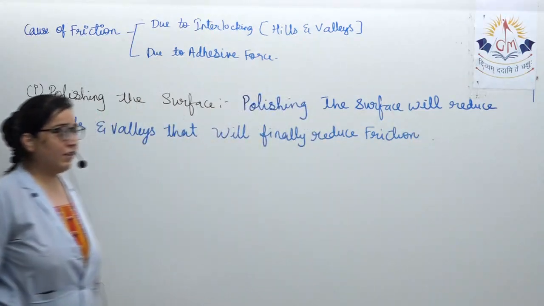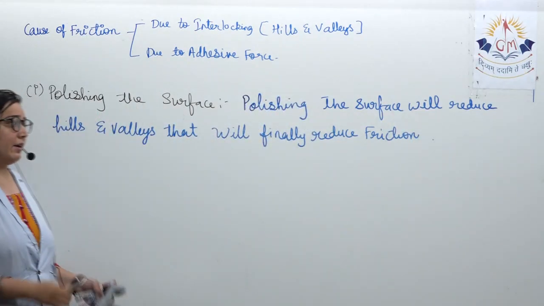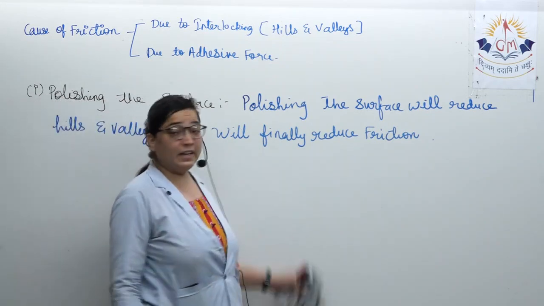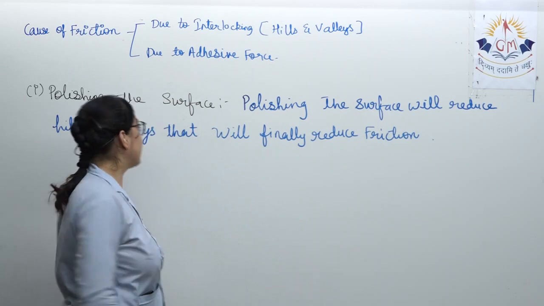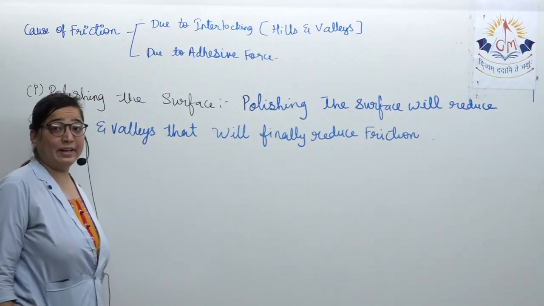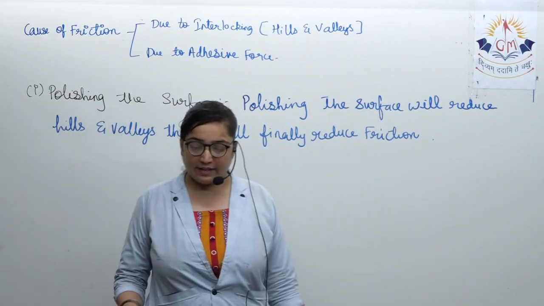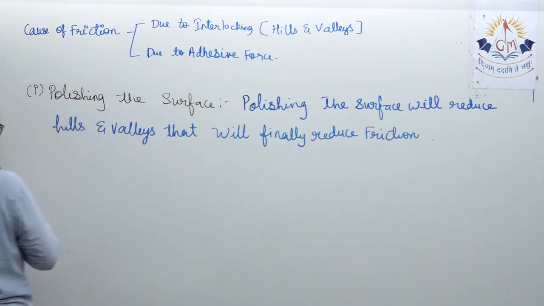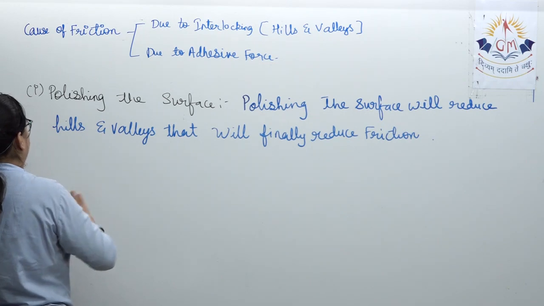So one very important thing is that polishing the surface will reduce the hills and valleys, and ultimately it is going to reduce the friction. The second important parameter is applying grease or oil on the surface.